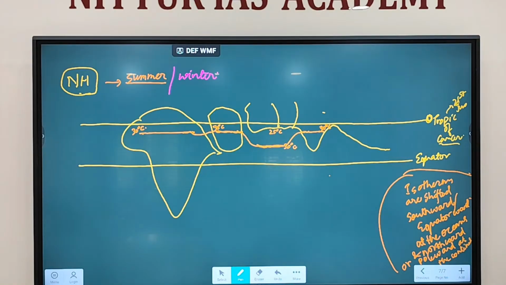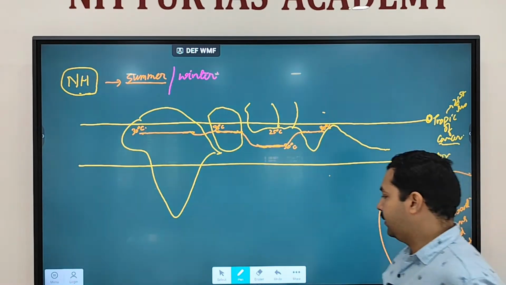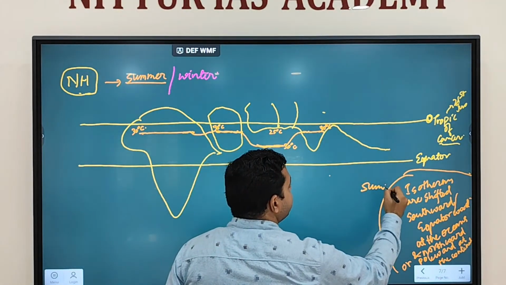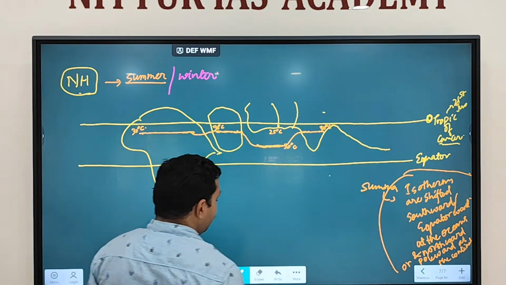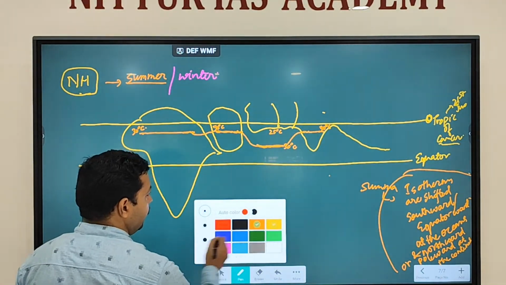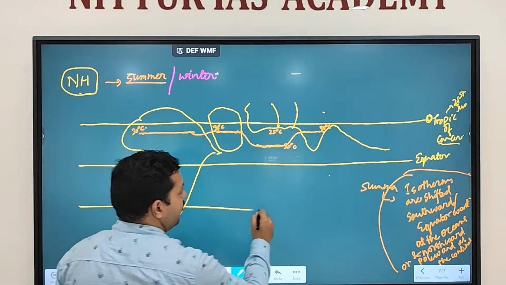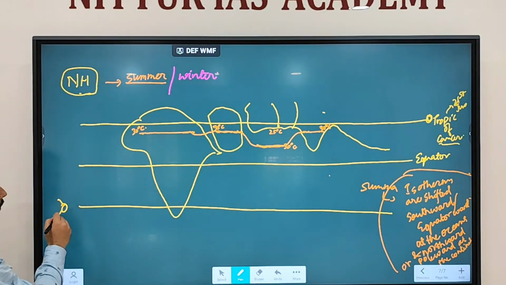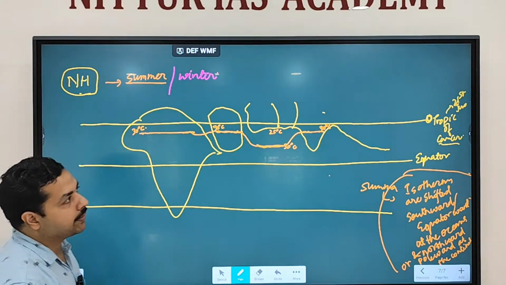Now the same thing we are talking about for the winter condition. What will happen in winter condition? This is only for summer condition. Now what will happen in winter condition? As we discussed, in winter conditions, the sun position will shift towards the Tropic of Capricorn.